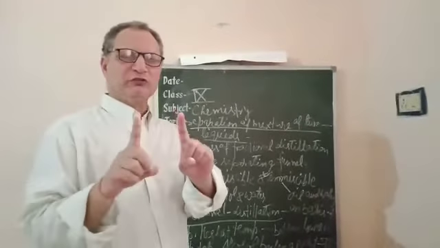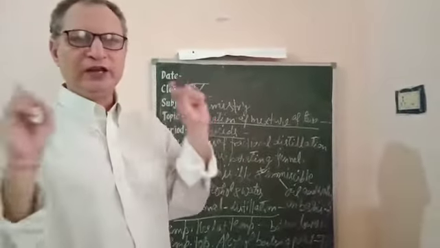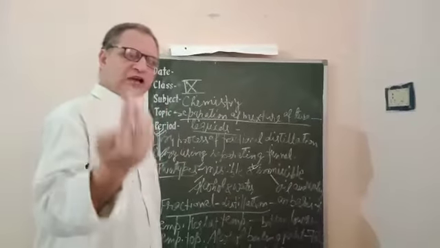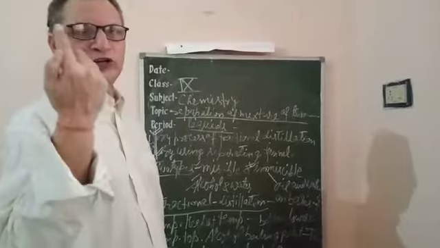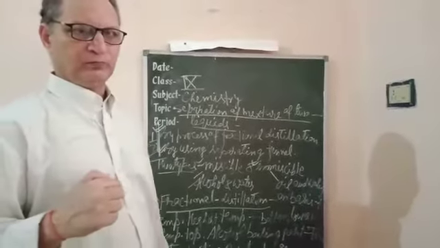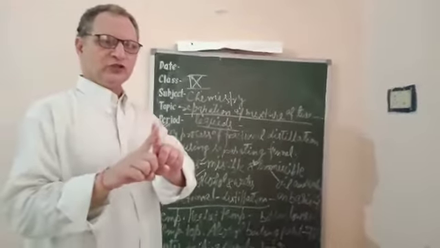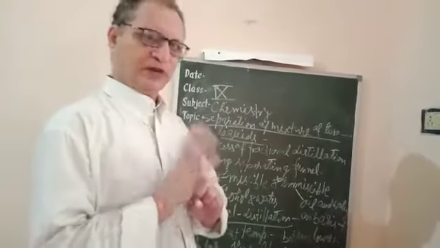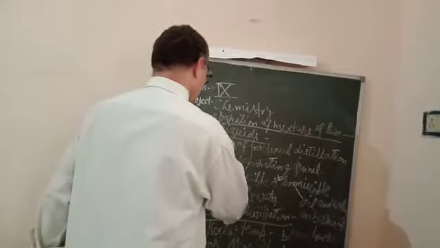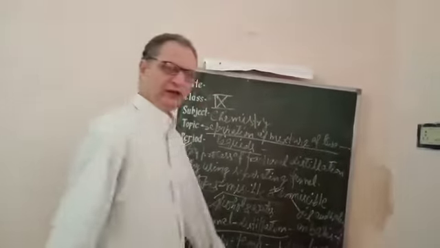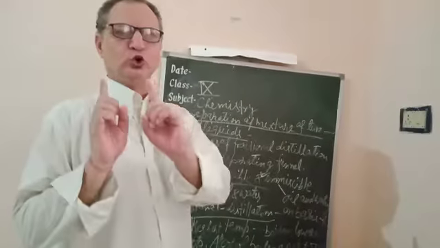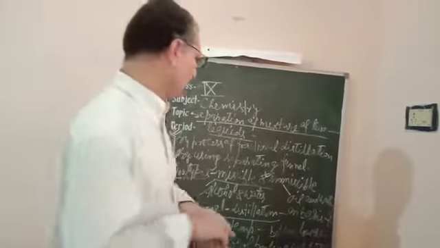Both liquids will not be visible; they will appear as only one liquid. Those liquids which mix totally are known as miscible, and those which do not mix totally are known as immiscible.